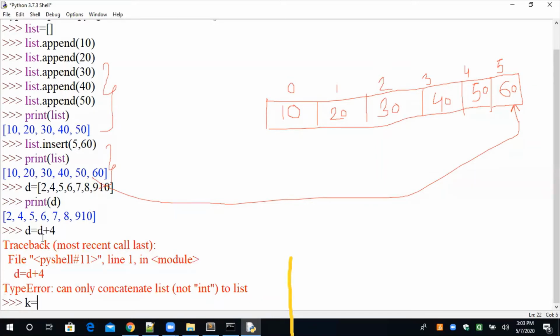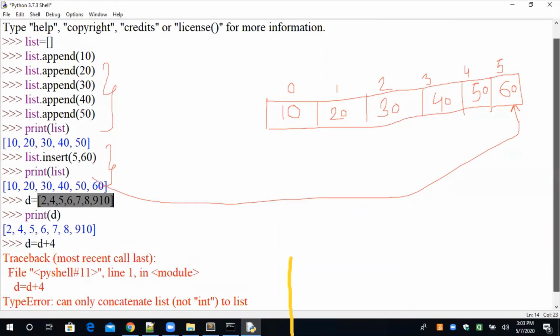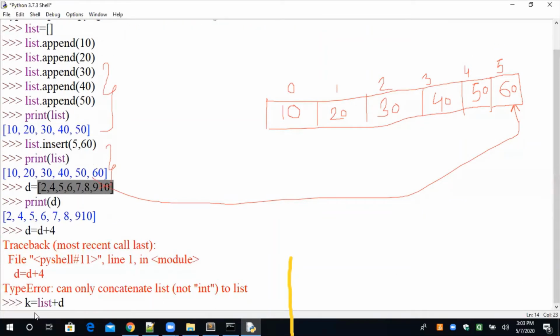Suppose K is equal to my first list, list, and my second list, D. So what we are doing is adding this list with this list, and after combining these two lists, I am storing the result in K. Understand?